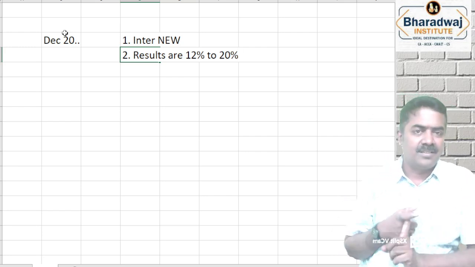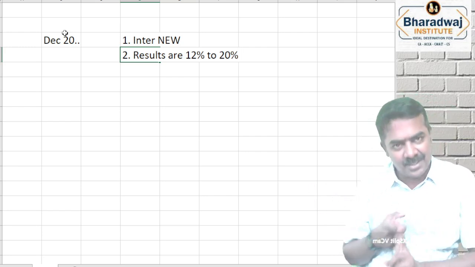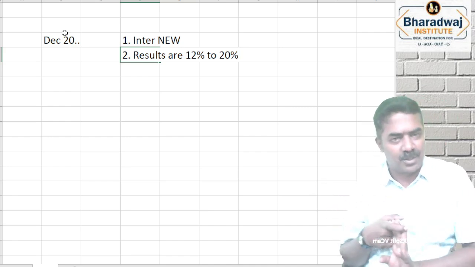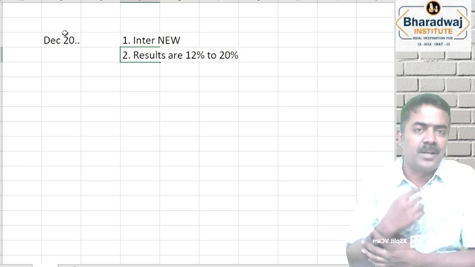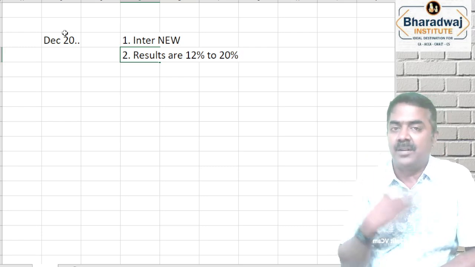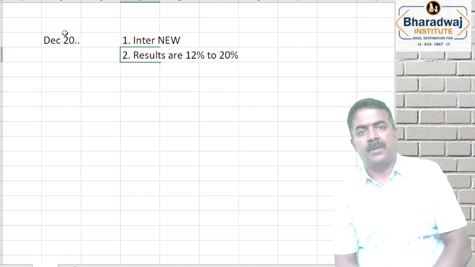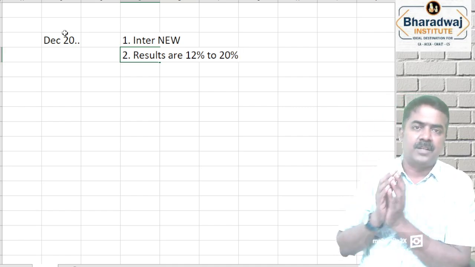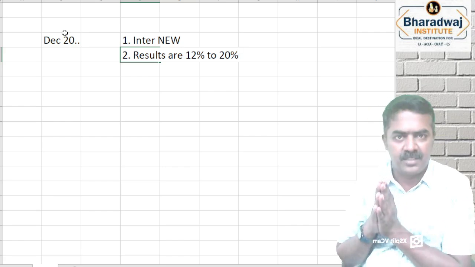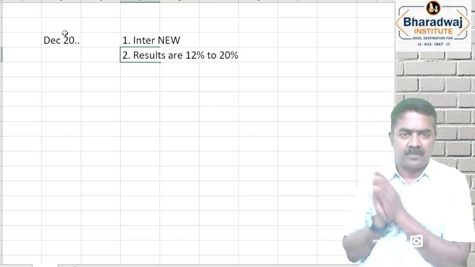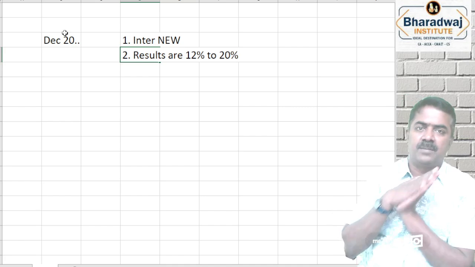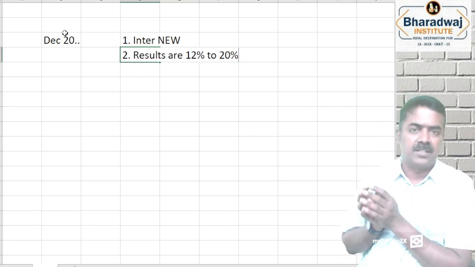So number one, the syllabus is vast and it is a new subject. And number three, the results are also such that you have to come in the 12% or 20% category. You have to take the time and prepare. It requires a solid preparation of about 4.5 months plus 1.5 months revision to pass the intermediate level.